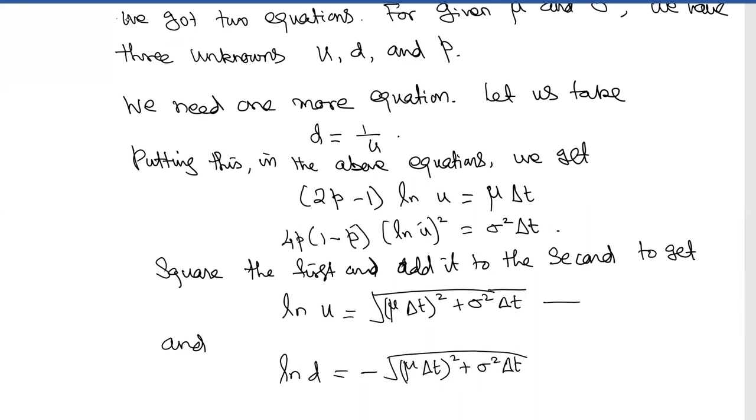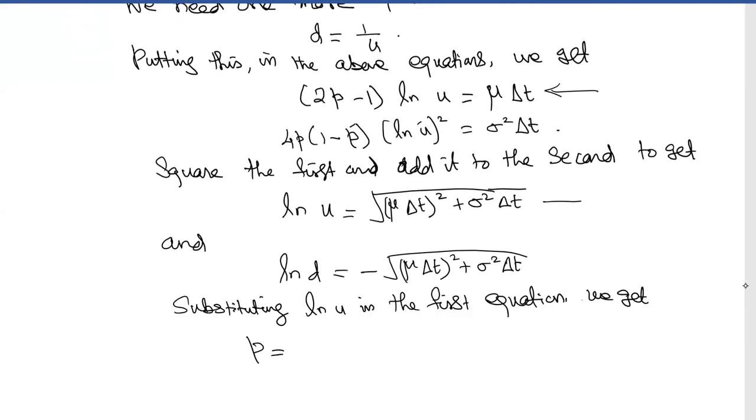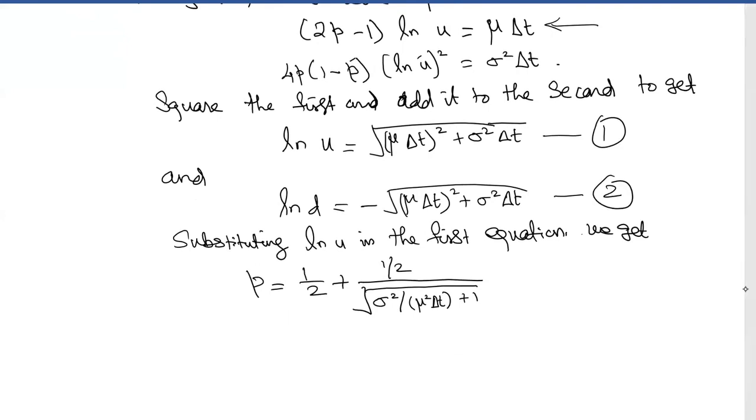So substitute this into one of these equations. We get P is equal to 1 by 2 plus 1 by 2 divided by root of sigma square by (mu square delta T) plus 1. Okay. So this can be used to get, given mu and sigma, you can find U, D, and P, right? So that completes the binomial lattice model.